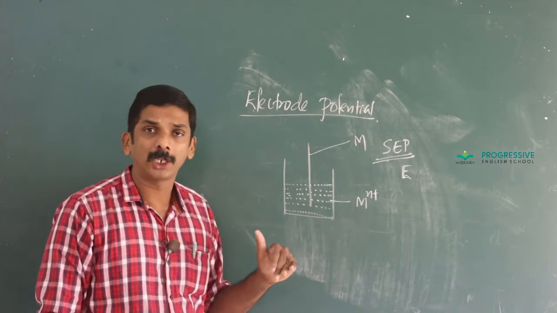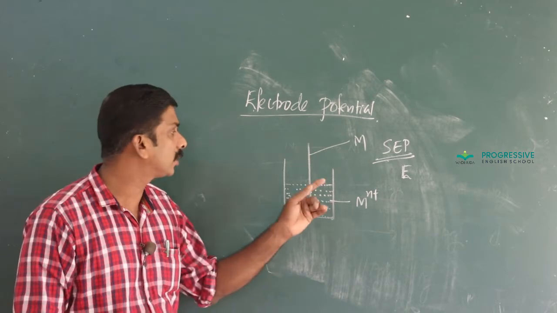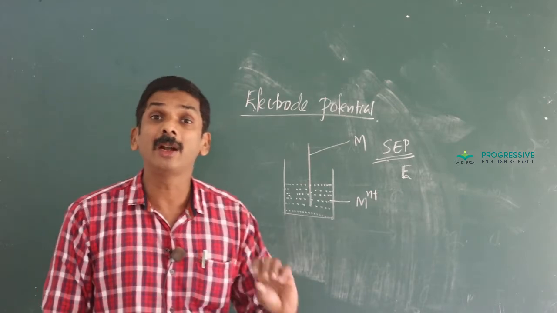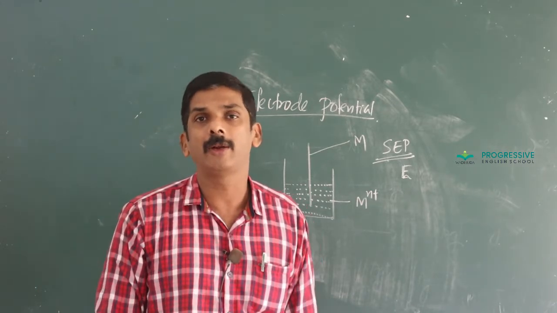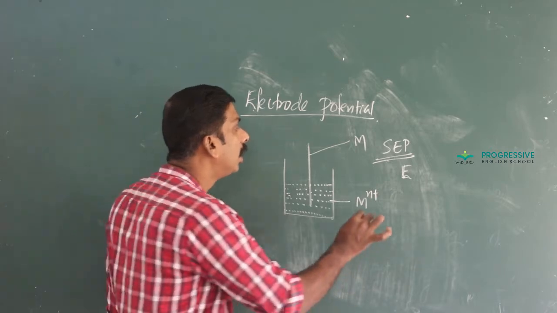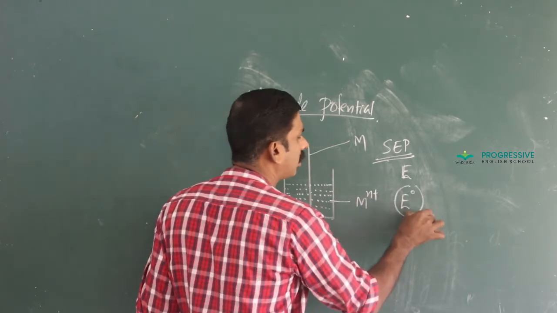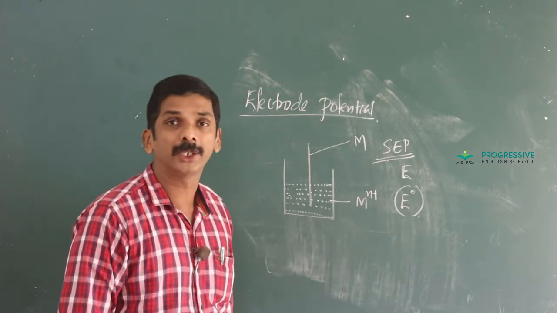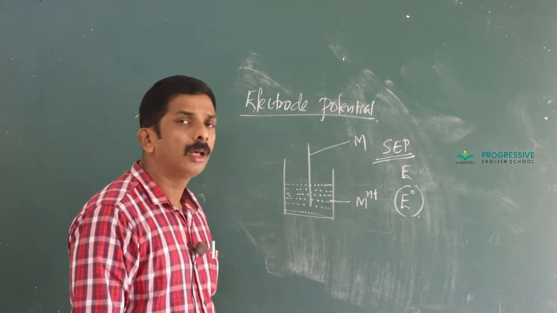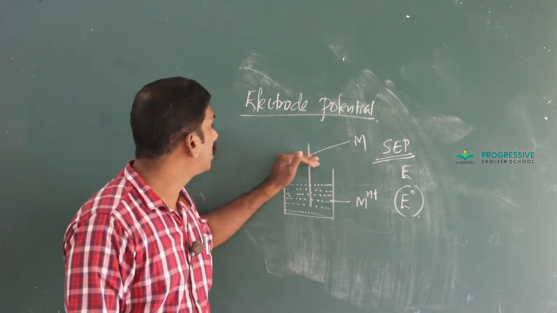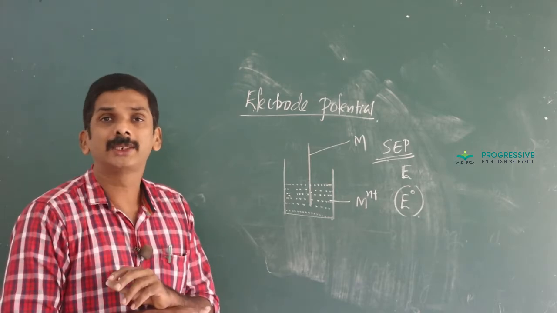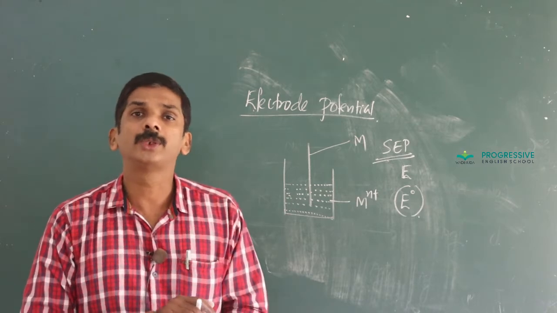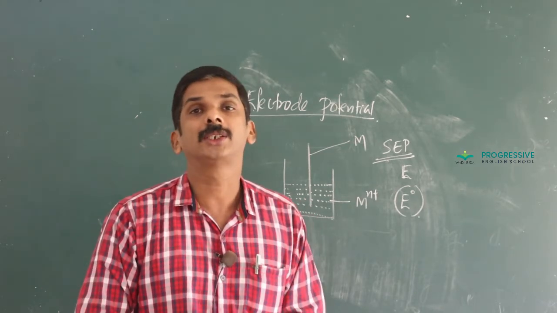The potential difference set up at the metal solution interface is called a single electrode potential, and at standard conditions, that is 298 Kelvin and 1 atmospheric pressure, it is called a standard electrode potential, represented as E0 electrode. And if the electrode potential is due to oxidation, it is called oxidation potential, and if it is due to reduction, it is called a reduction potential.